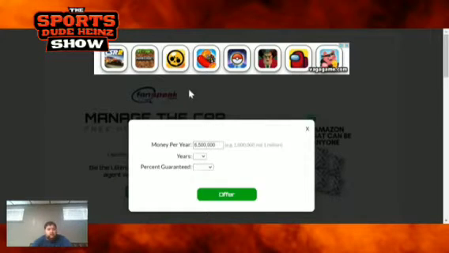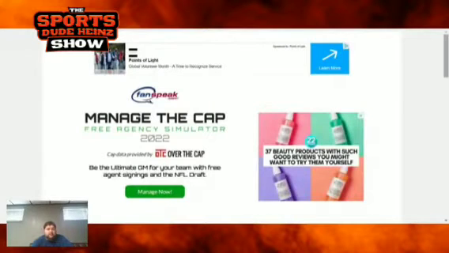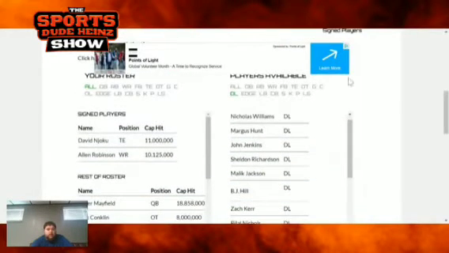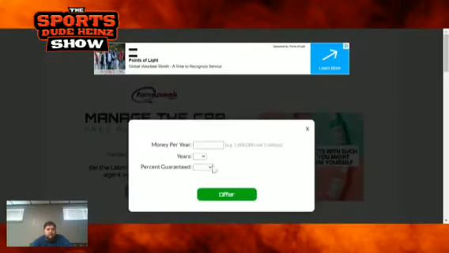Try a 2-year deal. Percentage guarantee would go 80. I'd be surprised if he declines that offer. Looking at corner, I want to try Fuller for, let's say, $5 million for a 1-year contract.